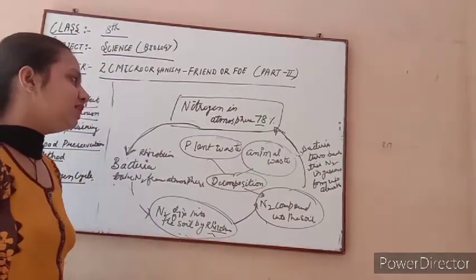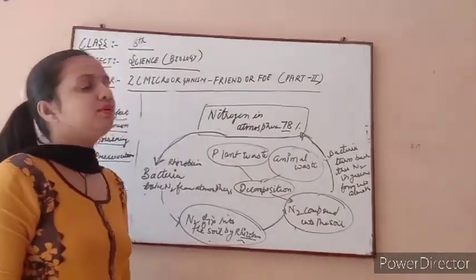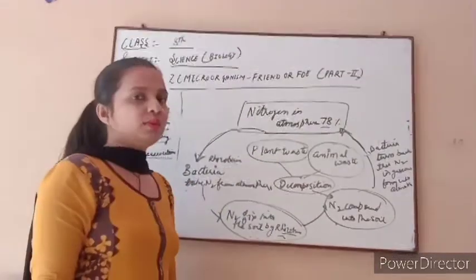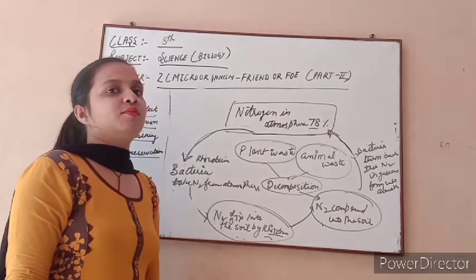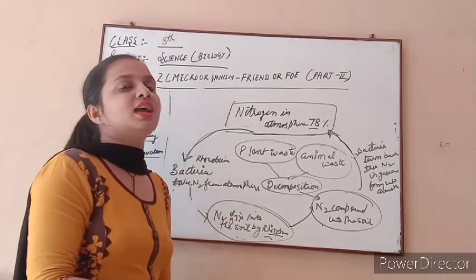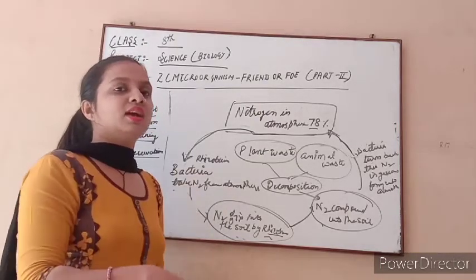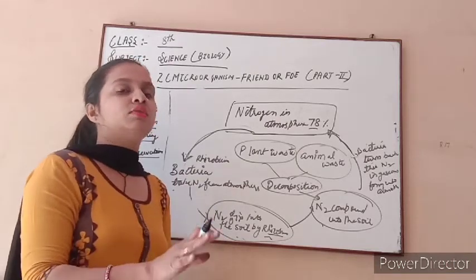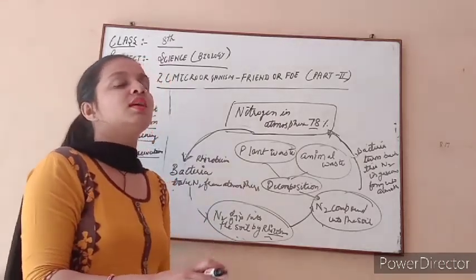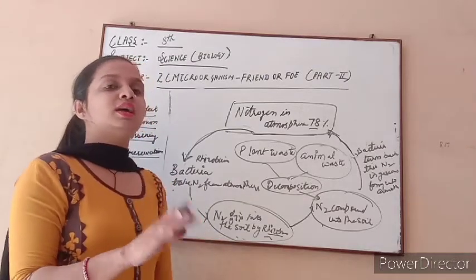Nitrogen is a very important part of making protein. So if we want to make protein, the proper maintenance of the nitrogen cycle is very necessary. Even if nitrogen is present in our atmosphere, it is taken directly only with the help of rhizobium bacteria. We have no capability to take nitrogen directly from the atmosphere.